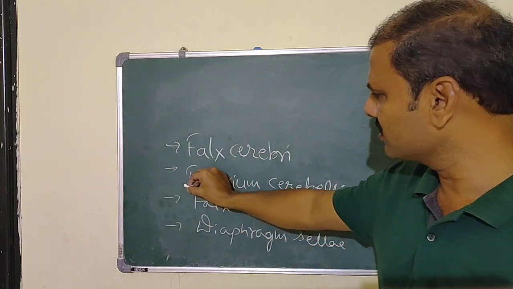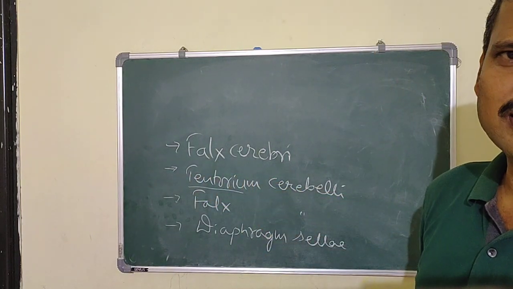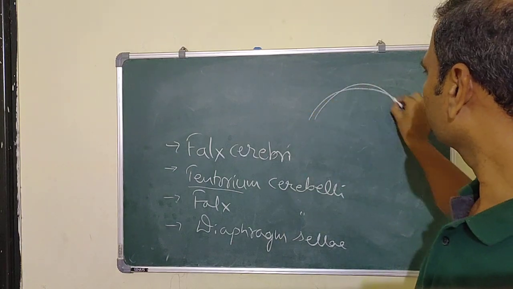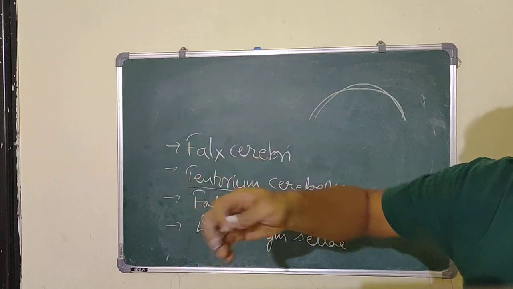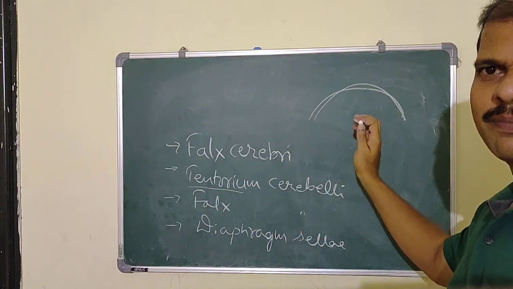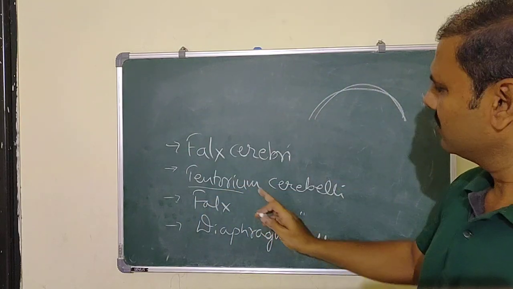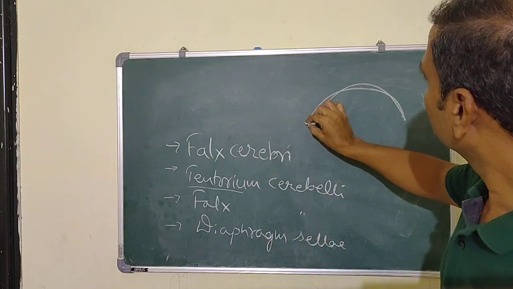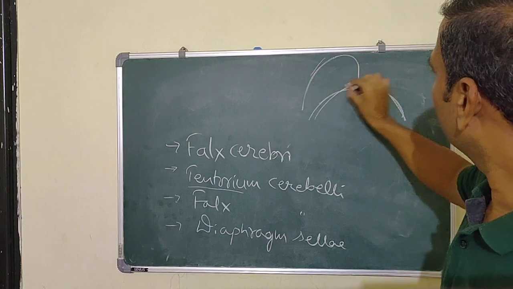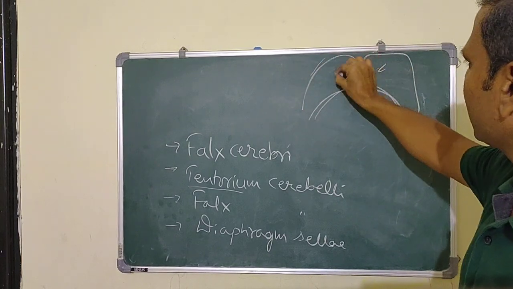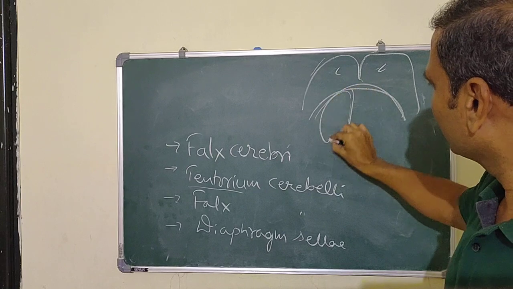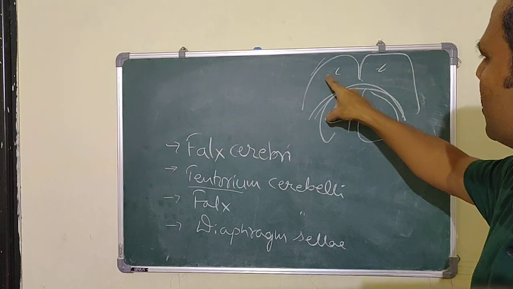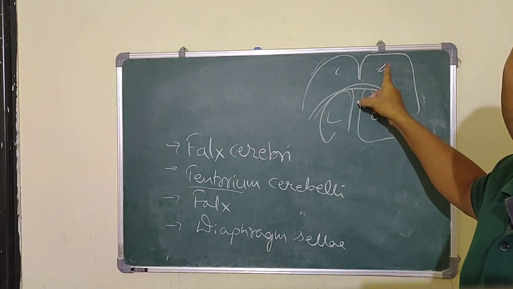Tentorium means this fold is tent-like. So how is the tent? When you see a tent, some part will be convex and the inner part will be concave. So it looks like a tent. And it separates, superior to this is the cerebrum, and here we get the cerebellum. So two cerebellar hemispheres, two cerebral hemispheres.